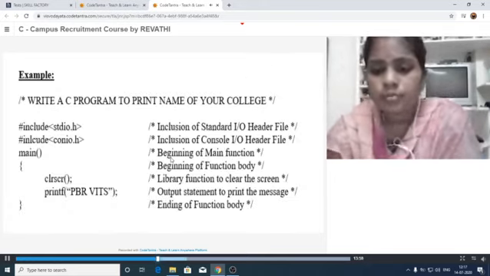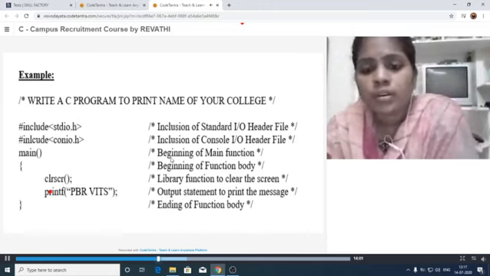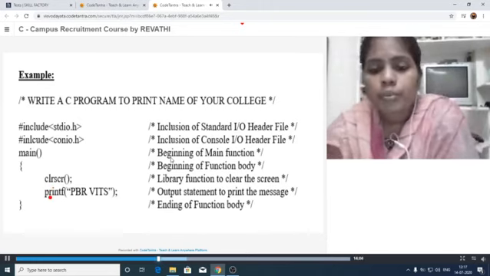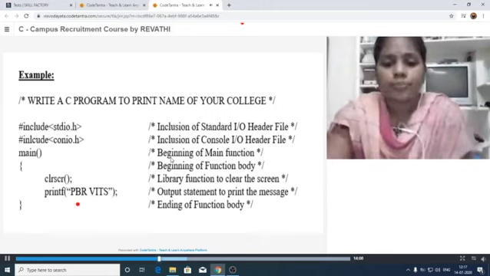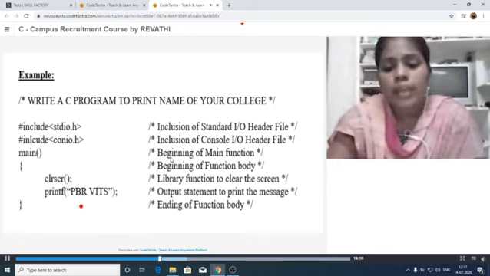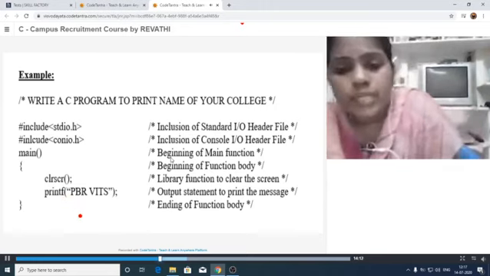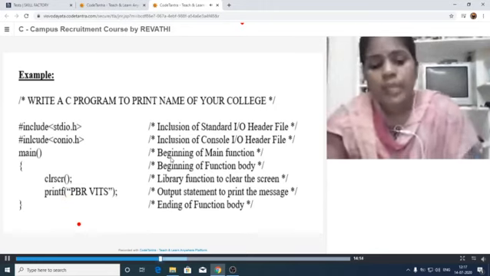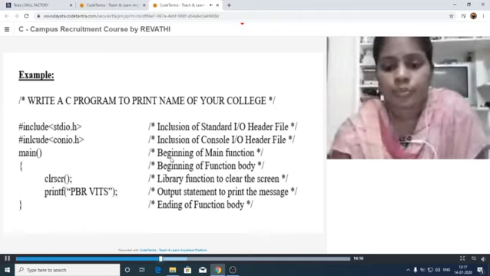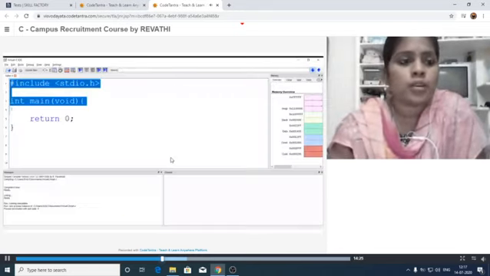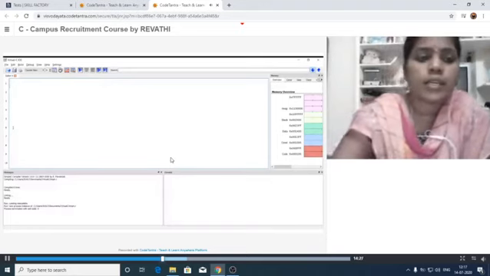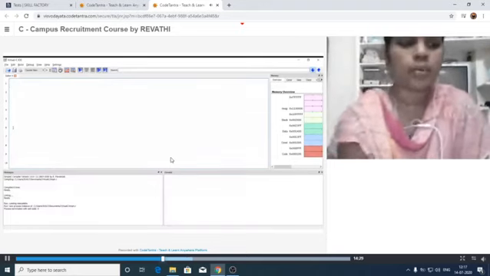Next one. This is a simple program for displaying our college name. That means now I am trying to print just PVR Wits College. Let us see. This is the C editor. Now I am writing the program for displaying our college name.